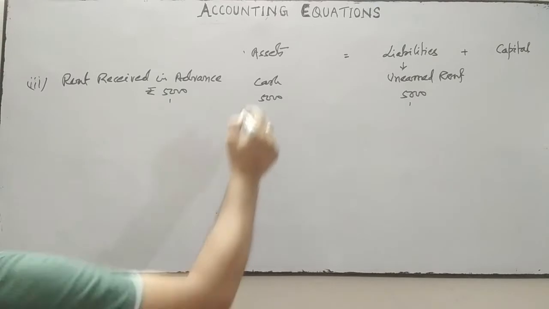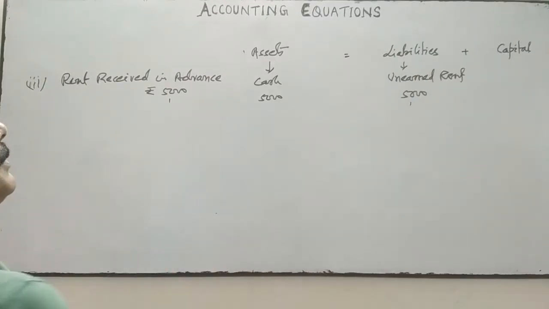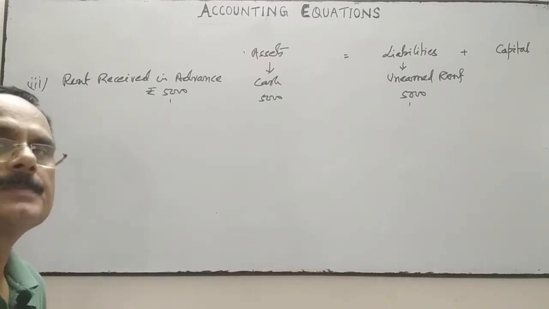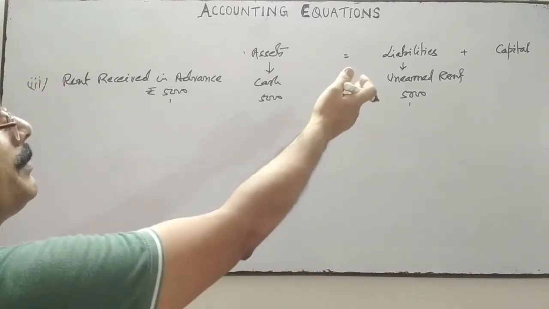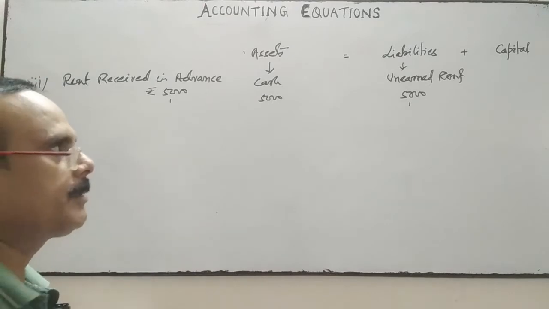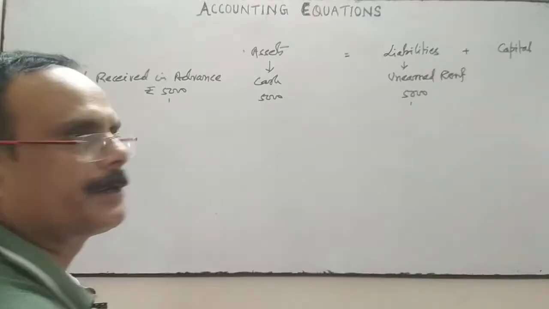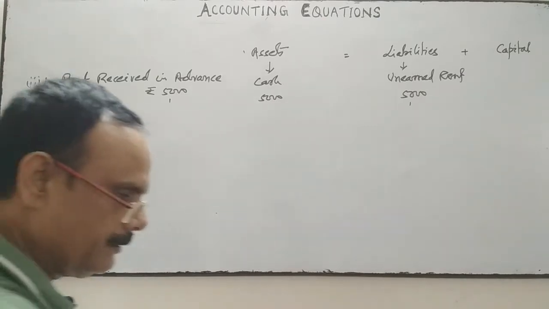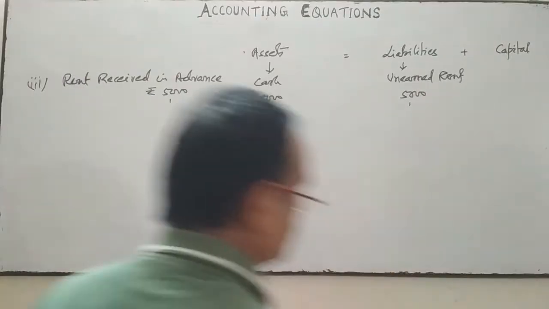Cash comes into the business because rent is received in advance, but at the same time it is not earned, so it becomes a liability. The name of that liability is unearned rent or rent received in advance. Is it clear?